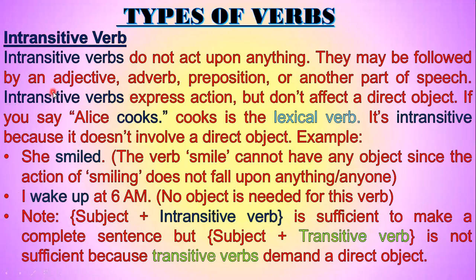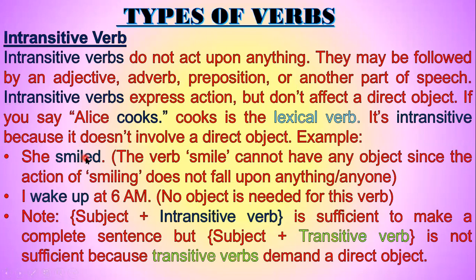Intransitive verbs. Intransitive verbs do not act upon anything. They may be followed by an adjective, adverb, preposition, or another part of speech. Intransitive verbs express action but don't affect a direct object. If you say Alice cooks, cooks is the lexical verb, it is intransitive. Cooks does not need any object. That's why it is intransitive. In an intransitive verb, we don't need an object. It is intransitive because it does not involve a direct object.